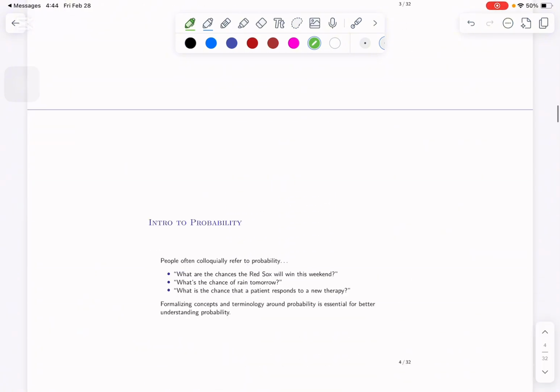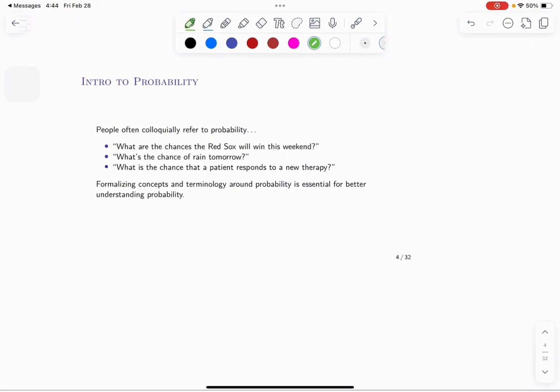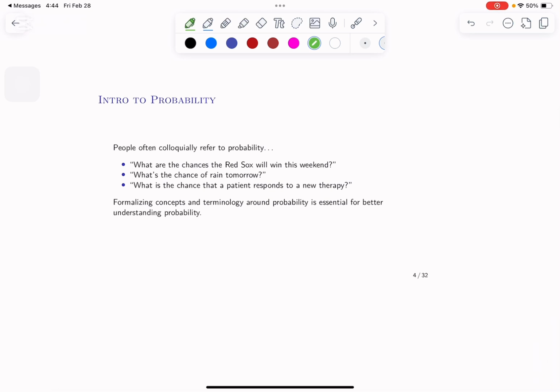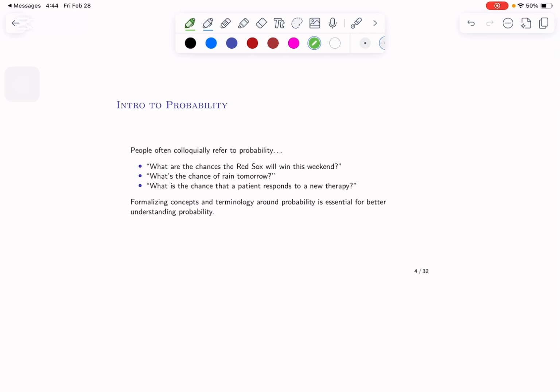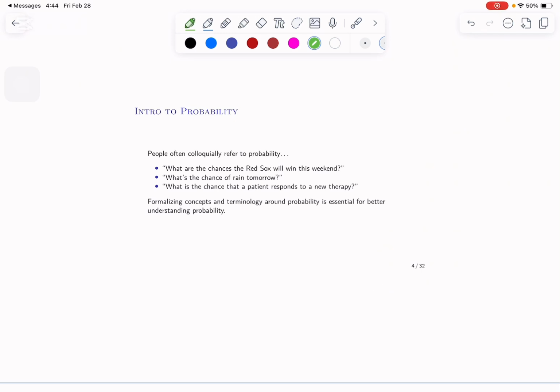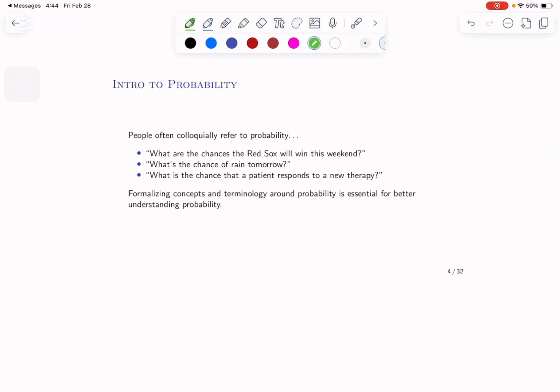Okay? So now, basically when we're talking about probability, I say things like what's the chance that Al Ain wins, or what's the chance that it rains tomorrow, I mean I hope it rains, but what are the chances or what's the probability that it rains. Okay? The last example is what is the chance that the patient responds to a new therapy. Okay, so here we're just talking about probability. So it's all in the same context of the word chance. Okay, what are the chances? What are the odds of us getting these results?